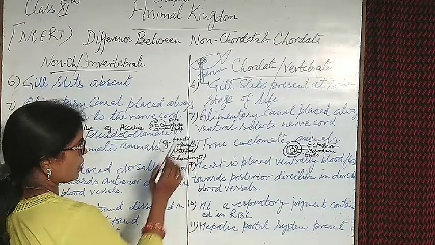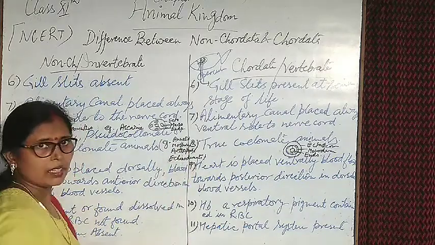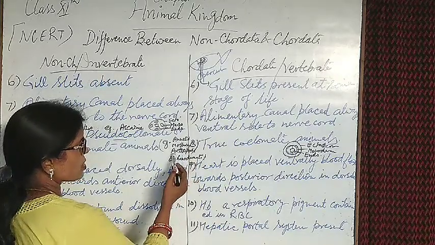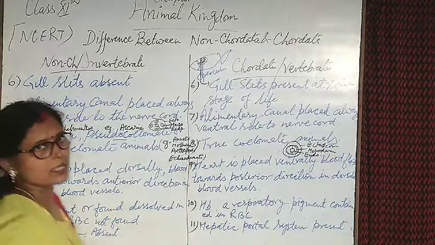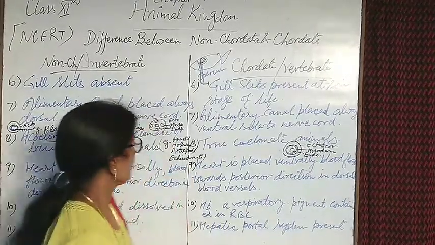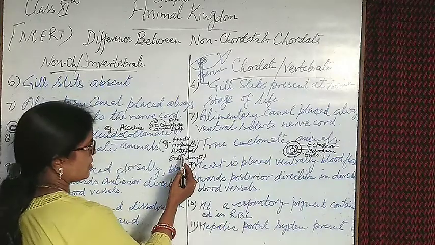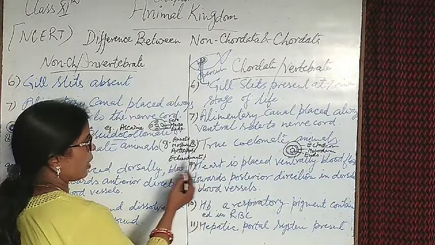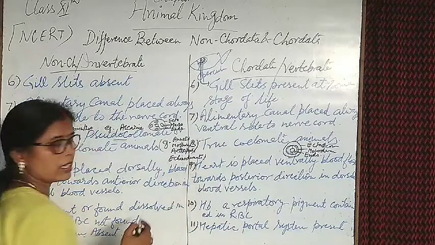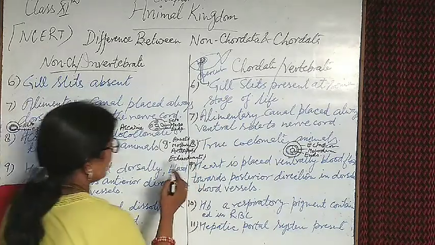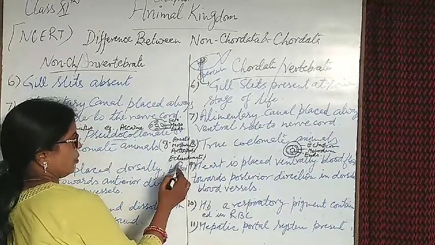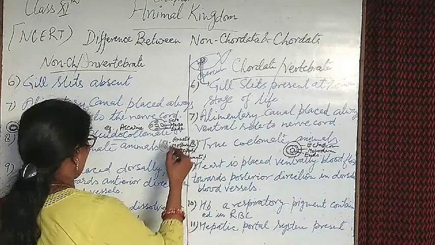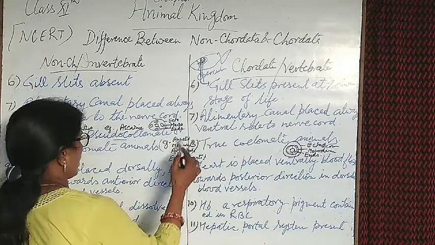Annelids, the example of annelids is earthworm; mollusca, the phyla are Unio or octopus, including mollusks; arthropods, the largest animal kingdom, including all insects, crabs, prawn, etc. And echinodermata, like starfish.